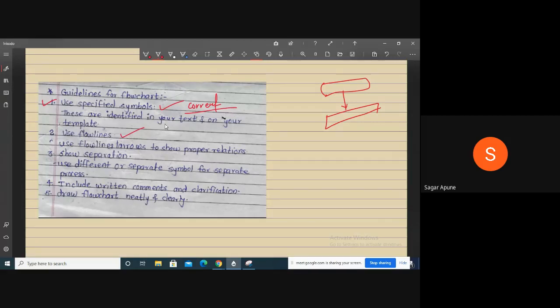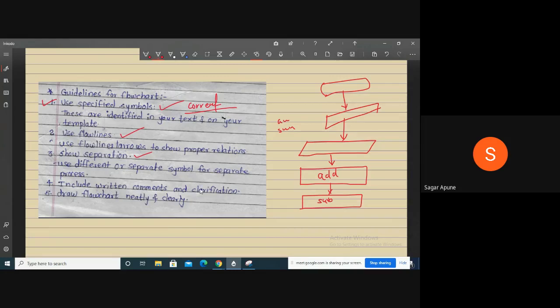So use flow lines. Show separation. Use different or separate symbols for separate processes. Separation means what? Here my input is displayed in this symbol and the process is displayed in this symbol. If there are two processes, like calculating addition and subtraction, the first symbol is for addition and the second rectangle is for subtraction, and connect them using flow lines. Okay, these are some guidelines.